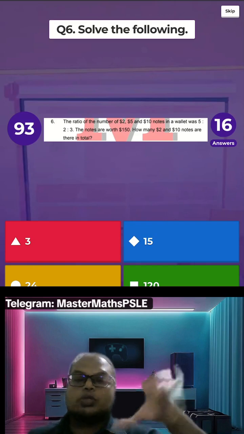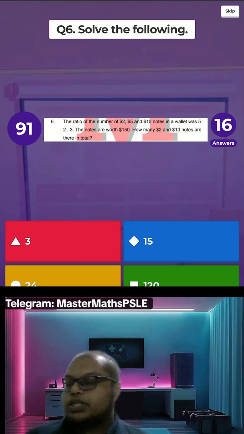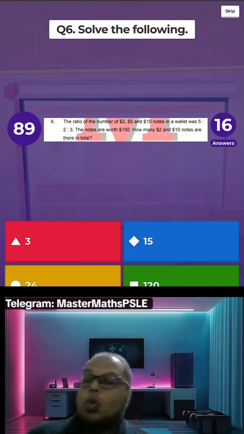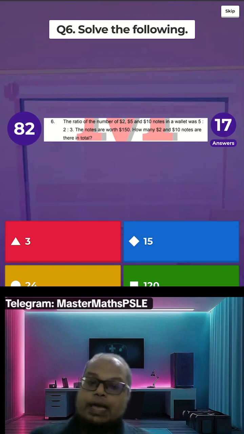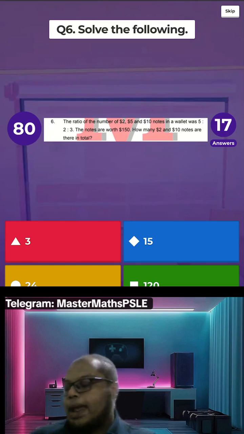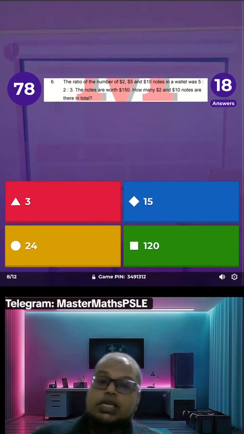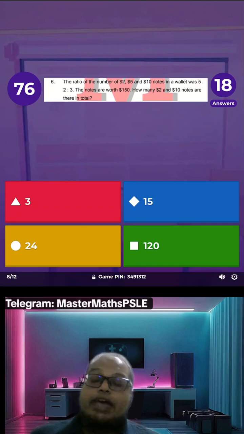So if you total up all the $2, $5, and $10 notes, it adds up to $150. How many $2 and $10 notes are there? They're asking for the number of notes, not the value.